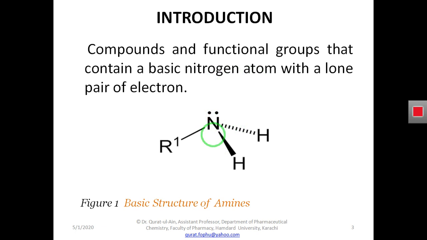We also can say amines are all those compounds or all those functional groups that are having a nitrogen atom, and this nitrogen atom is having a lone pair of electrons, so we say all these compounds as amines.